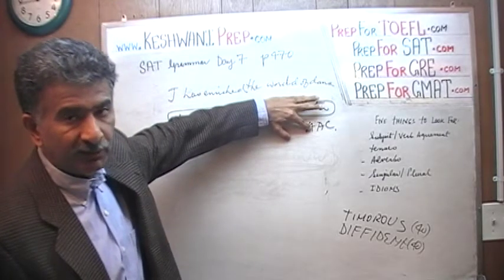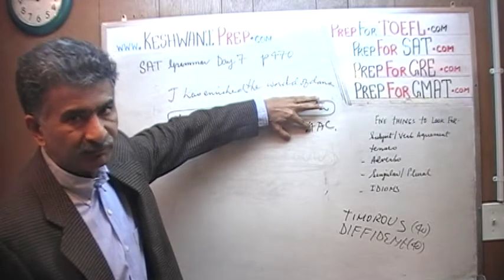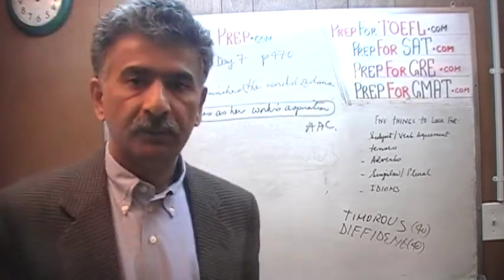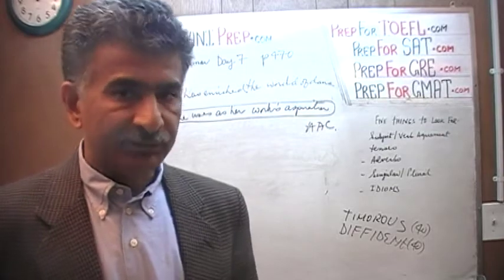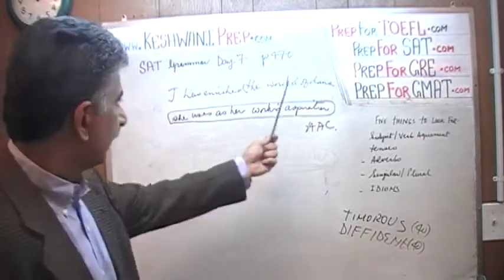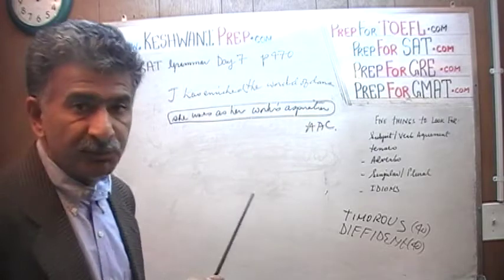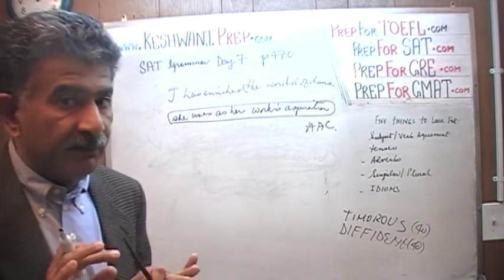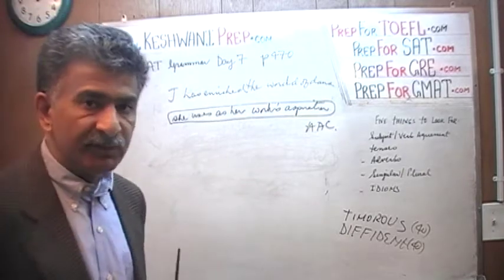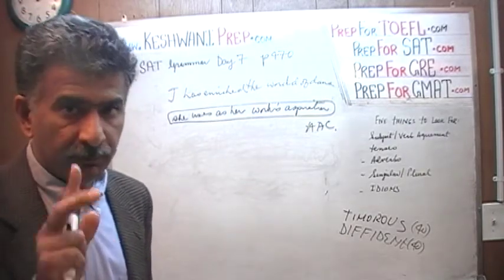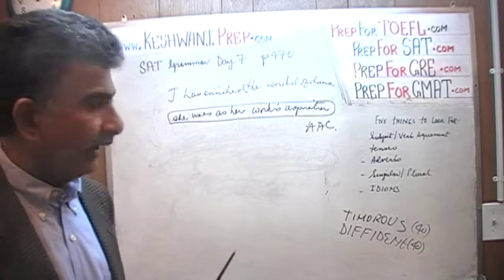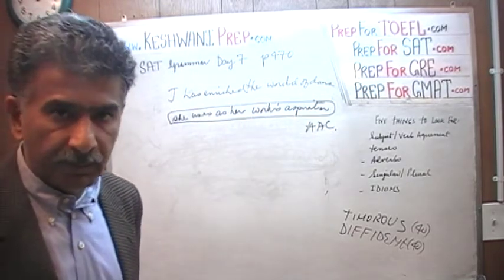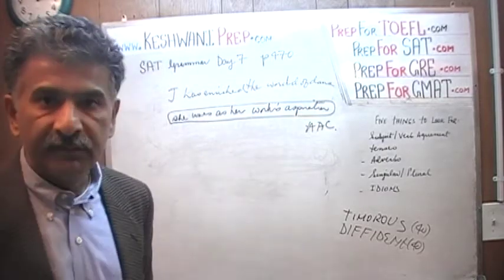Judith has enriched the world of dance. If you were to ask to fix that sentence, how would you fix it? The answer would be, you wouldn't. It doesn't need any fixing. There is nothing wrong with this first part. Judith has enriched the world of dance, which is why I did not underline it. Even though they underline it, I did not. The problem doesn't exist there. The problem exists here, which means the correct answer, whatever it is, we learn two things from it. One is that we don't need to waste our time looking at this part. Secondly, the correct answer, whatever it is, must start out like that because there is nothing wrong with it.